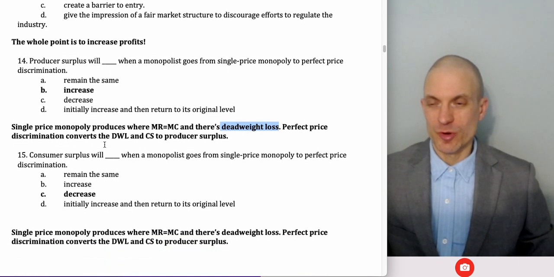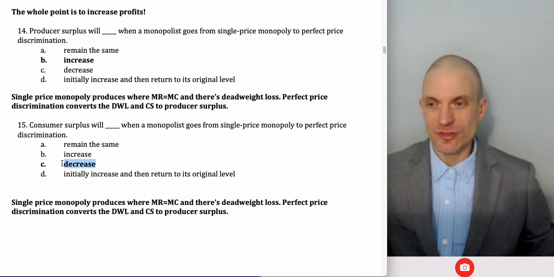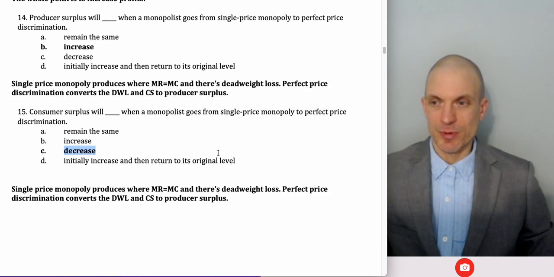Then the next question was what happens to consumer surplus? As I said, consumer surplus is going to decrease when we go from single price monopoly to perfect price discrimination.